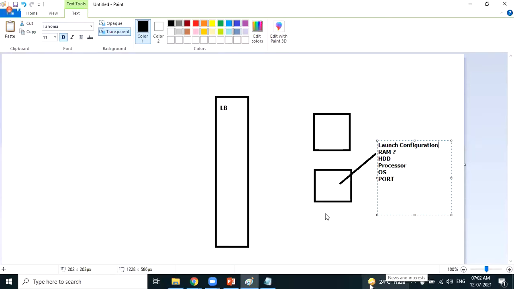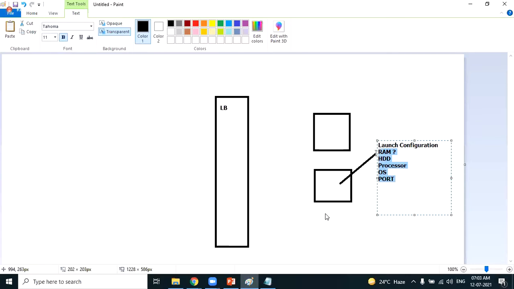Using the details we have provided in the launch configuration, the EC2 machine will be created as mentioned: the size of the RAM, the hard disk, the number of processors, the same operating system, and the same ports opened. Launch configuration helps you to create a new EC2 machine as per your requirements.